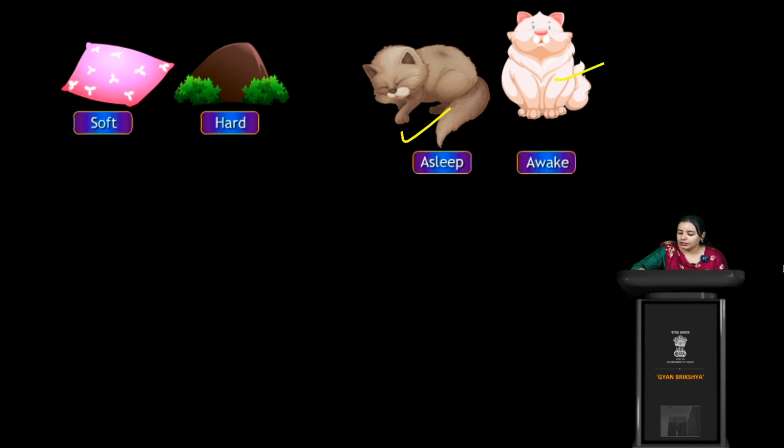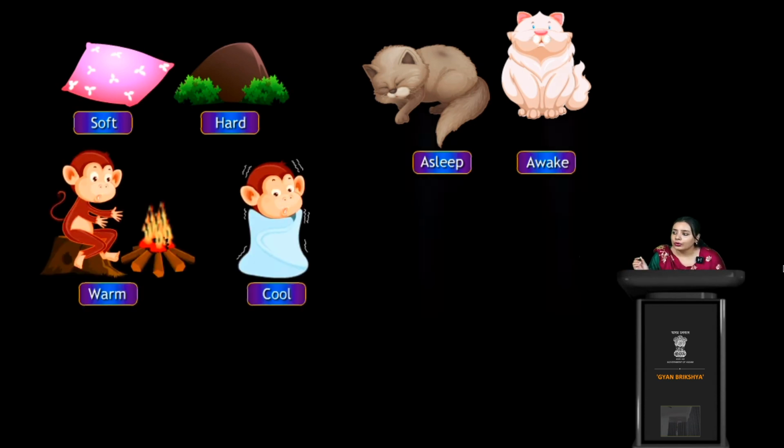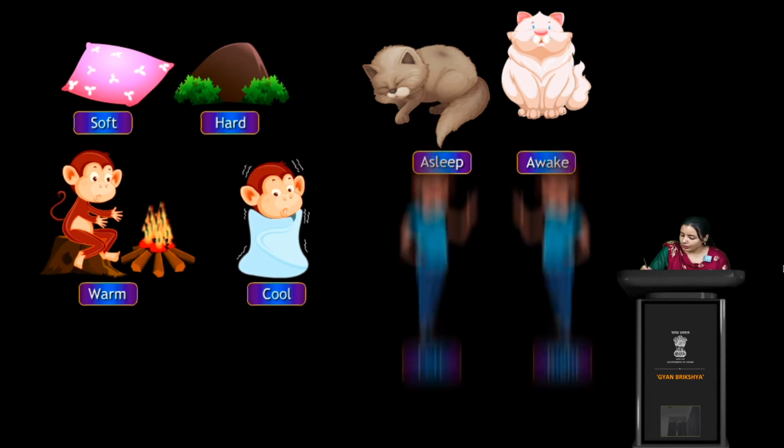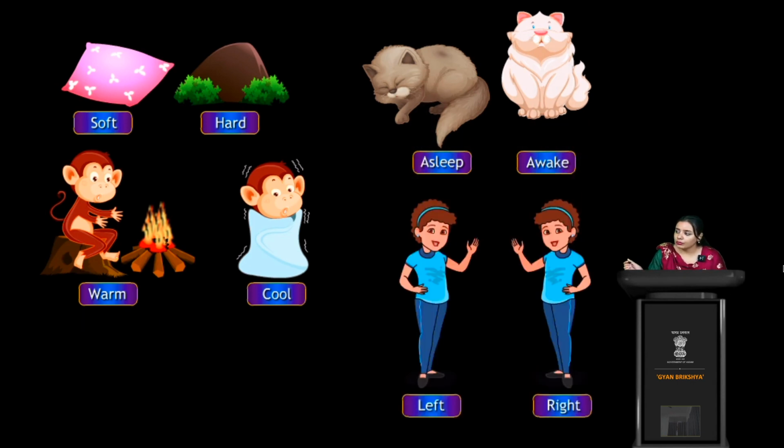Okay, and it's what? Awake, right? So the antonym of asleep is awake, right? Yes. Now here also we see a word called warm, and the antonym of warm is what? Cool, right? So here also we have found some words.